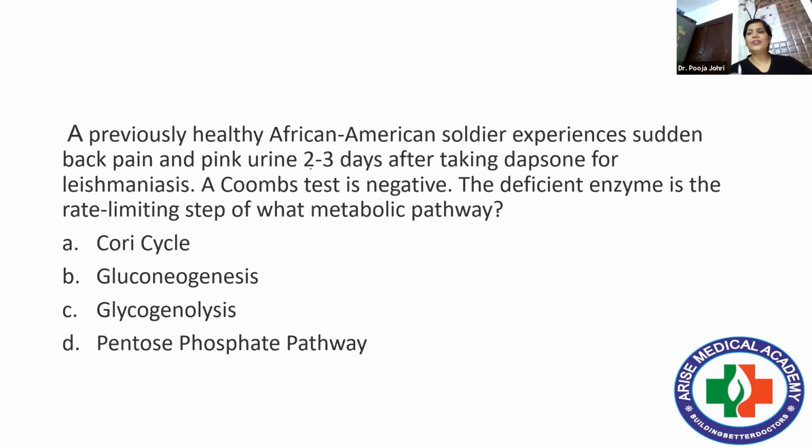Now see, the question appears to be a little bit complicated. But again, there is a very important point hidden in it. That is what? Pink urine. The color of urine is pink or it is red. Why is it so? Because obviously there is hemolysis. Isn't it? But here the Coombs test is negative.